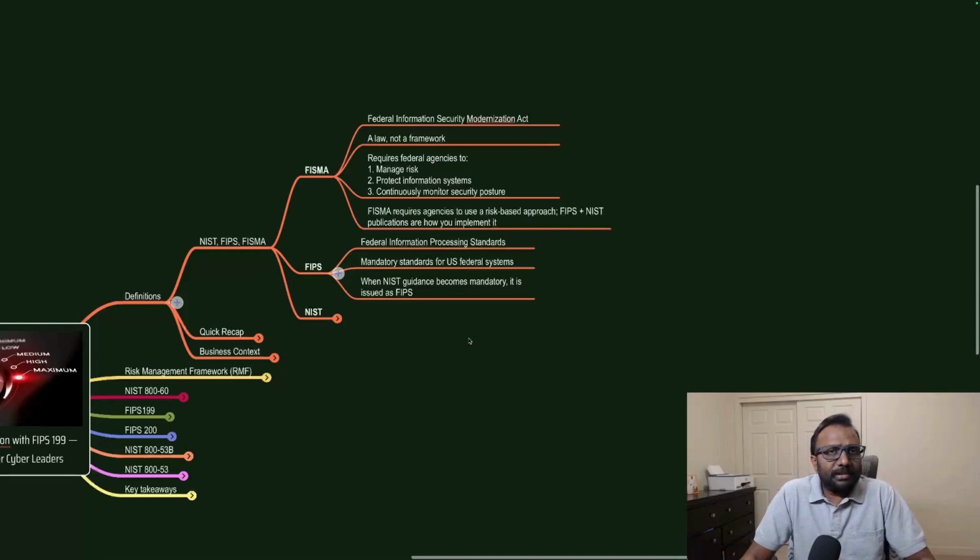FIPS is the Federal Information Processing Standard, which is the mandatory process. If a NIST document is published and needs to be mandatorily implemented, of course, most of the NIST documents are mandatory for the federal government and voluntary for private agencies.